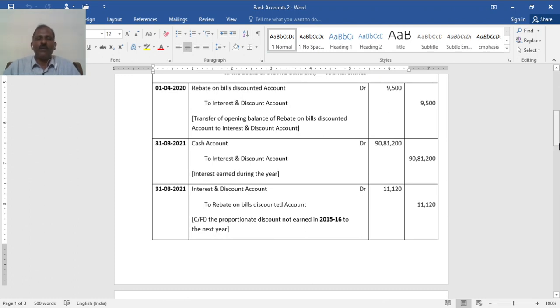First, to record the balance of rebate on bills discounted at the beginning: rebate on bills discounted account debit to interest and discount account. That has to be added, because the rebate outstanding, or the unexpired period at the end, will be deducted. This is last year's, meant to be added for the year. Then cash account debit to interest, that is income received. See, income must be given credit. Then interest and discount on that unexpired income, that is for the year, this correction is required.